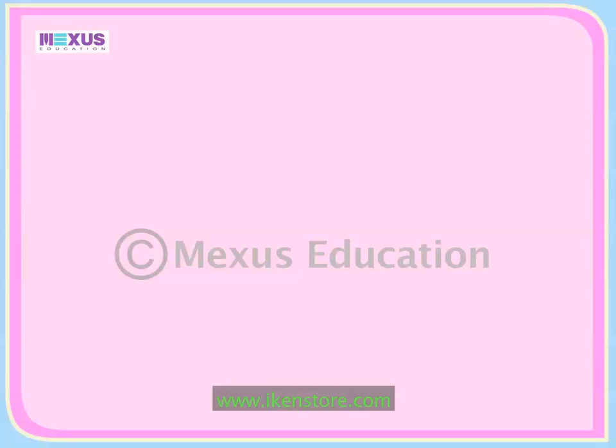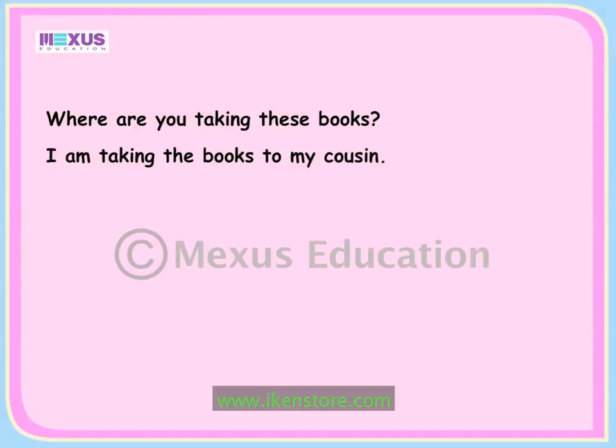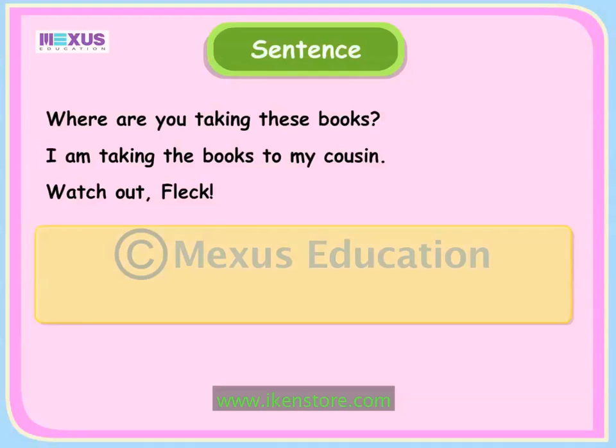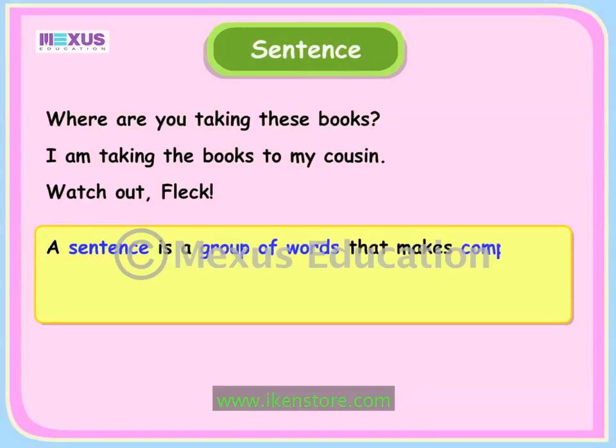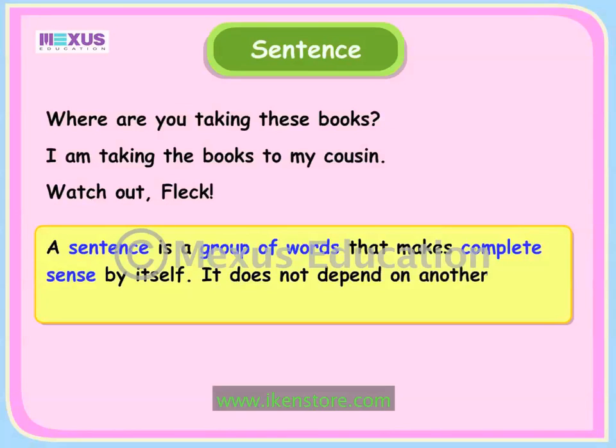When Zizi asked Fleck where he was taking the books, Fleck said he was taking them to his cousin. Zizi warned Fleck to be careful. Each of these group of words that Zizi and Fleck used in their conversation is called a sentence. A sentence is a group of words that makes complete sense by itself. It does not depend on another word or group of words to do so.